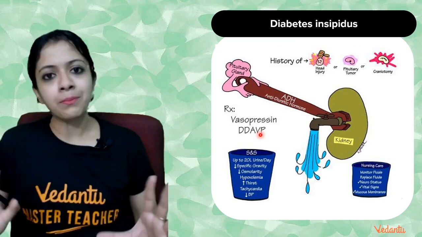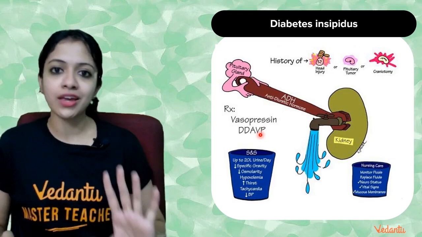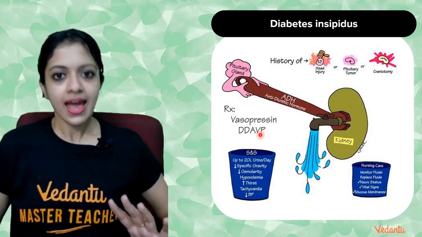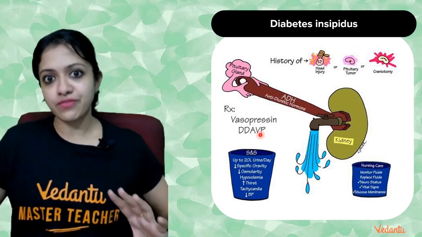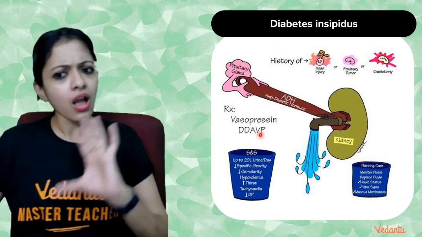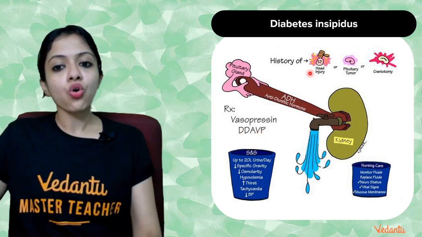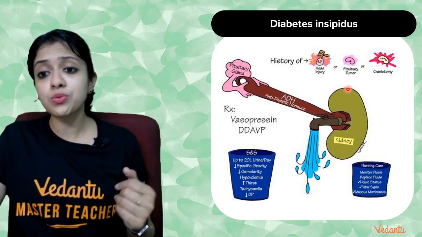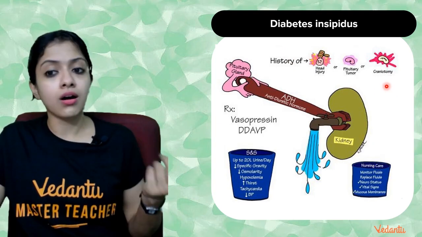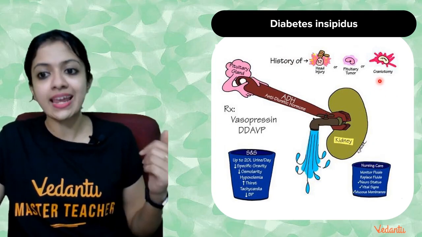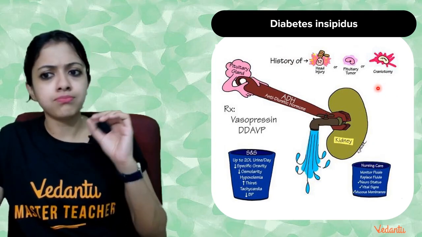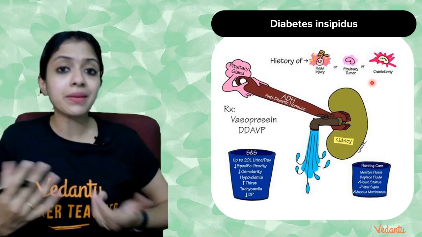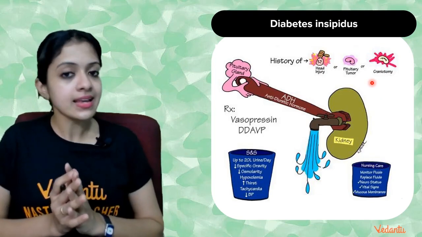Just don't memorize all this, children. Remember what the meaning of diuresis is. Because of that, you will get to know what ADH is. And as a result, in ADH insufficiency, what would occur? You will be able to relate to this, I'm sure. So it could be a patient with a history of head injury, as I told you earlier, pituitary tumor, or any procedures like craniotomy. As I said, any issue related to the posterior pituitary gland can result in such an issue.